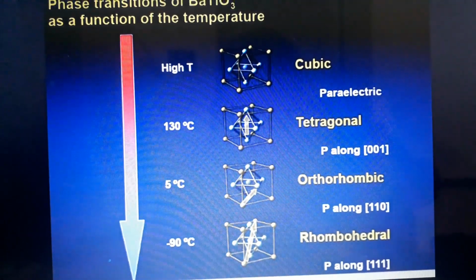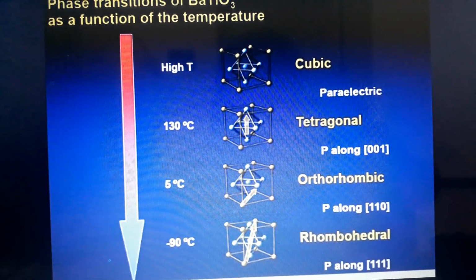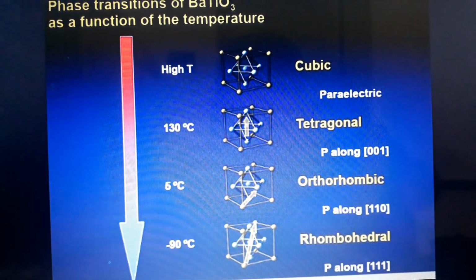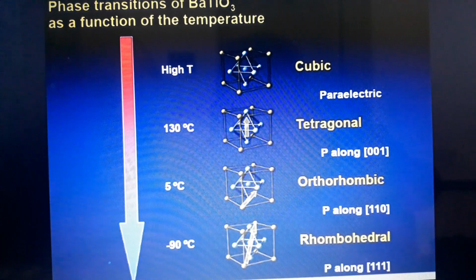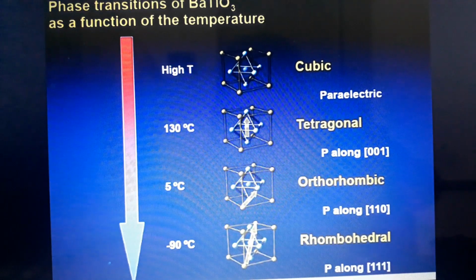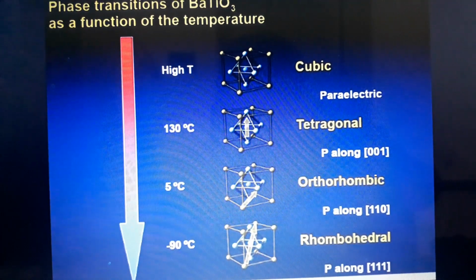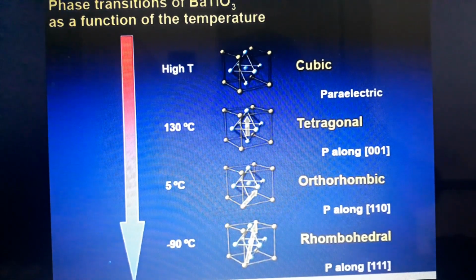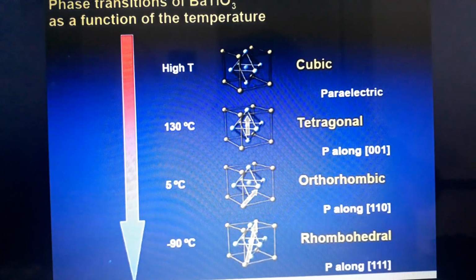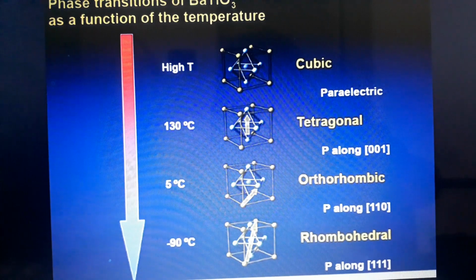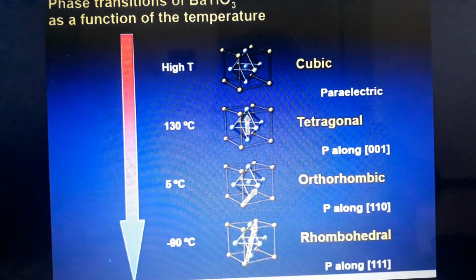Next, for this process, the Ba2+ ions are shifted. How much do they get shifted? The barium shifted 0.05 angstrom upwards from the original position in the cubic structure. Next, what about Ti? The Ti also shifts upwards, by 0.1 angstrom.